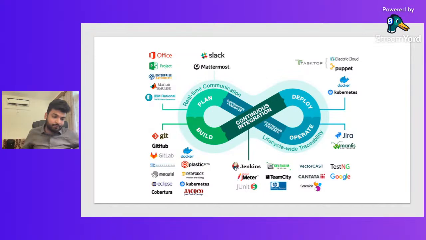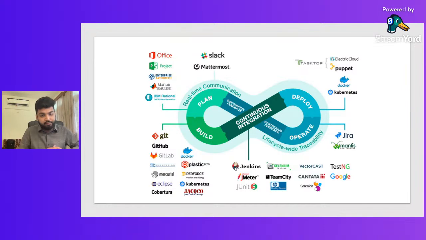So this is a very famous diagram of DevOps, the infinite SDLC cycle, which shows how we build our CI/CD pipeline. That is represented by this infinite diagram. Let's talk about it briefly.